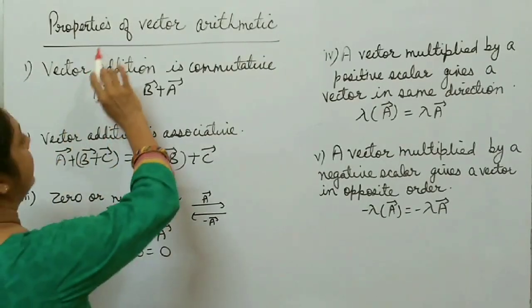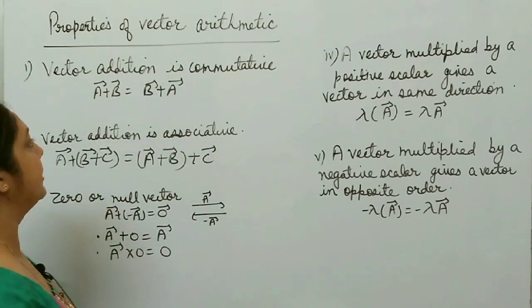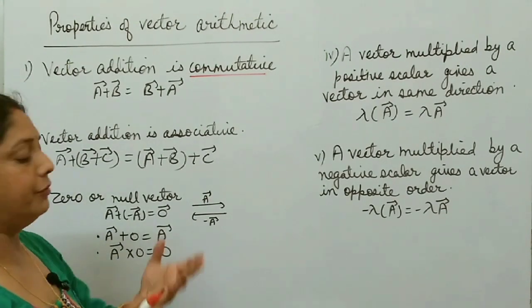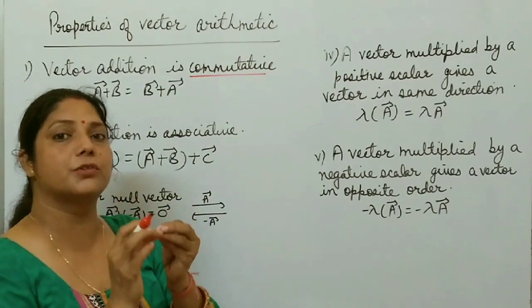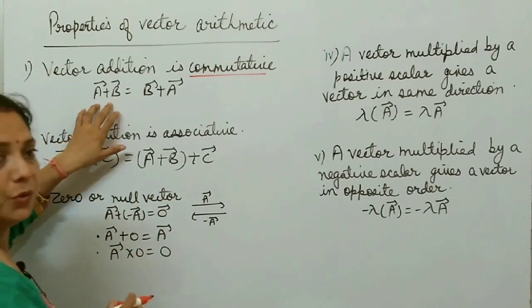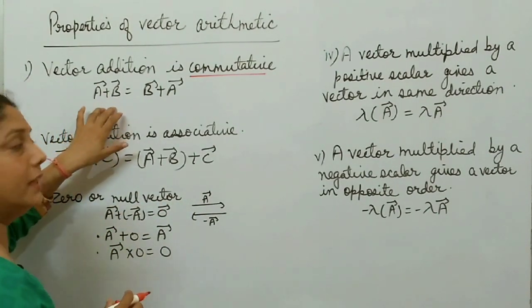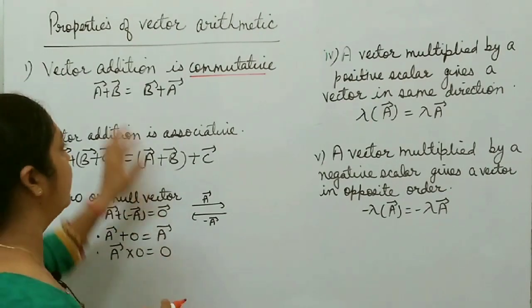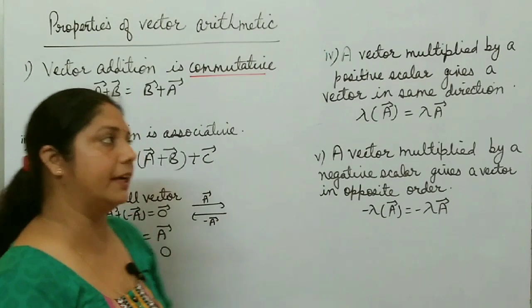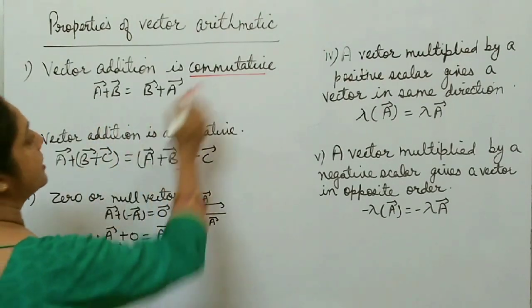Now next, there are some properties of vector arithmetic. First one is that vector addition is commutative. Commutative law, you know, if you add any two numbers, 1 plus 2 is always equal to 2 plus 1. In the same way, if A and B are two vectors and you add A plus B, this is equal to B plus A. You can prove this by using the triangle law of vector addition or the parallelogram law of vector addition, right? So vector addition is commutative.